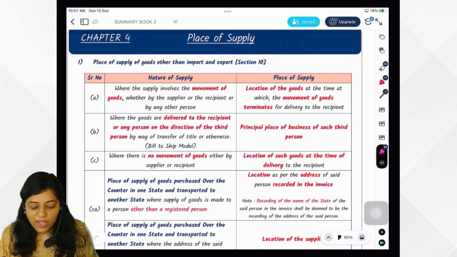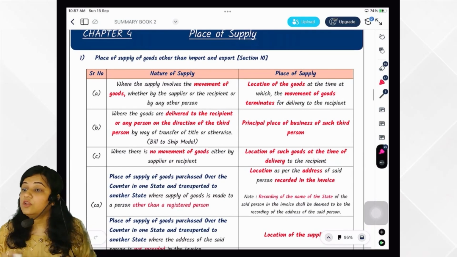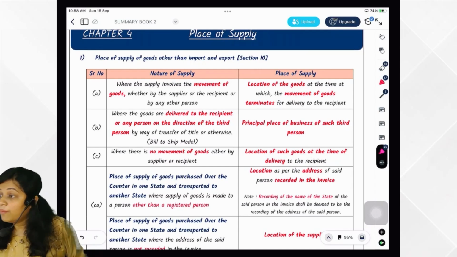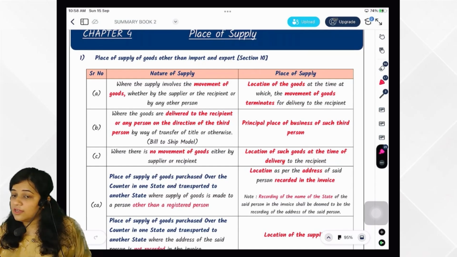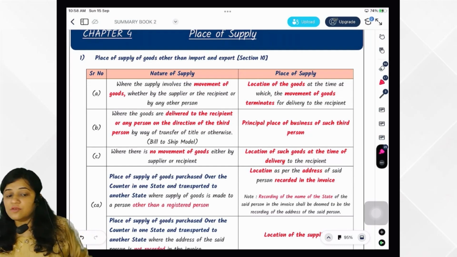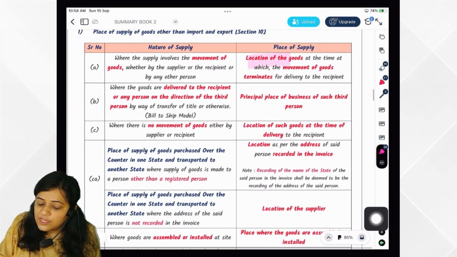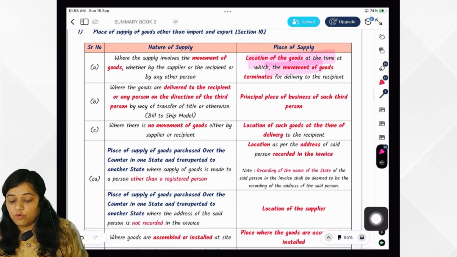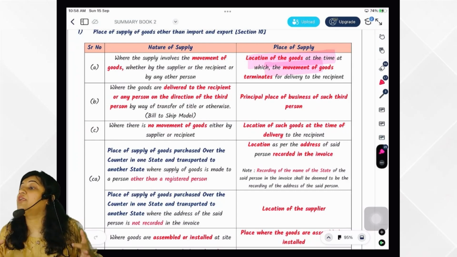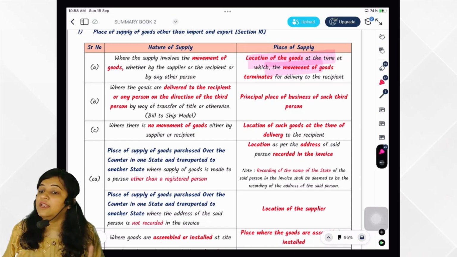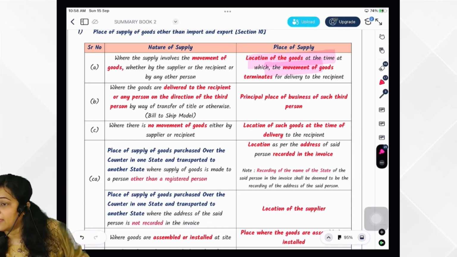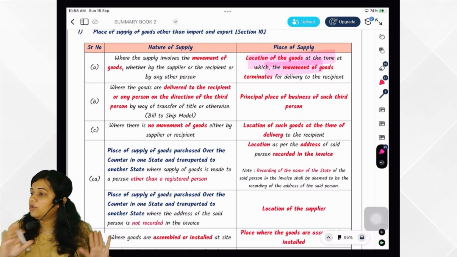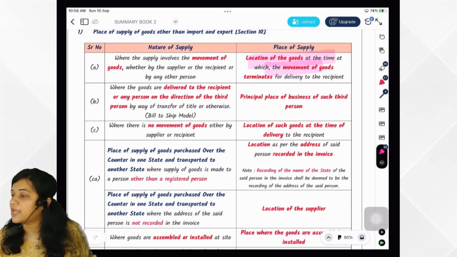So what does 10(1)(a) say? It involves movement of goods by the supplier or the recipient or any other person. What would be the place of supply? Location of goods at the time when the movement of goods terminates for delivery. That would be the place of supply. Plot it with location of supplier and find out which tax to be levied.